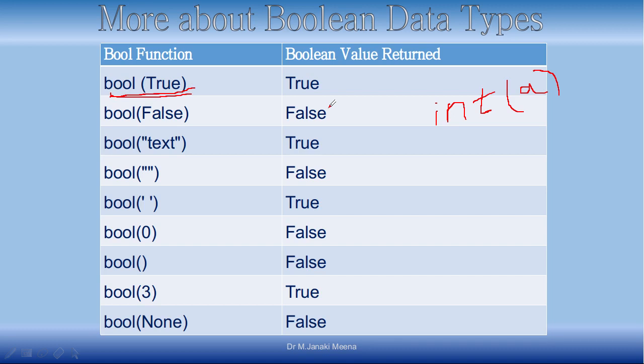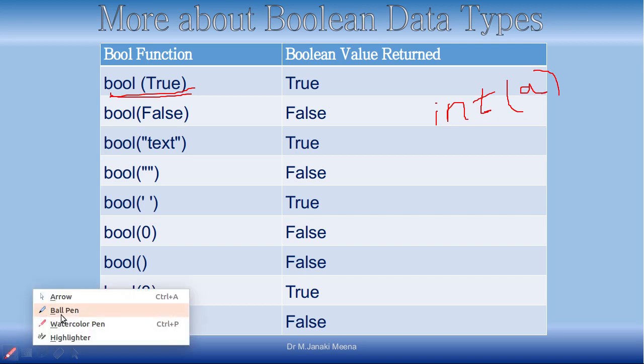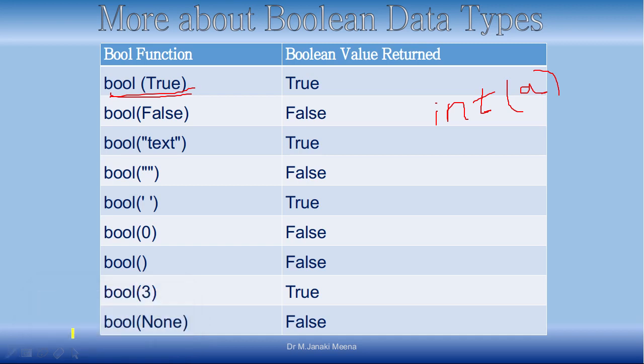So when the input is true, bool of true is true, of course. We can understand from it. And next will be bool of false. Bool of false is false. And when I give anything within double quotes, we have already seen that double quotes and single quotes represent string literals in Python. So I am using double quotes here. So bool of a text, whatever is within double quotes, is true.